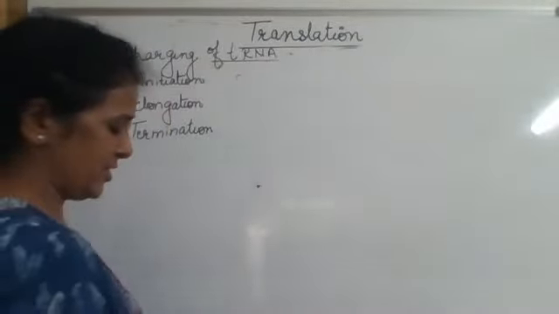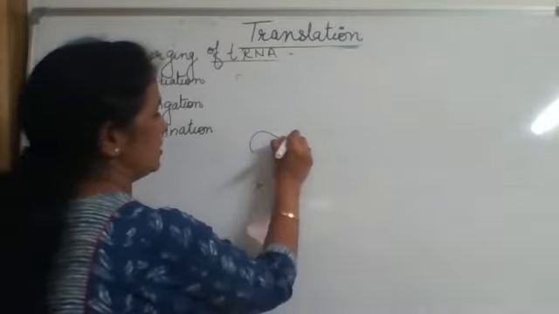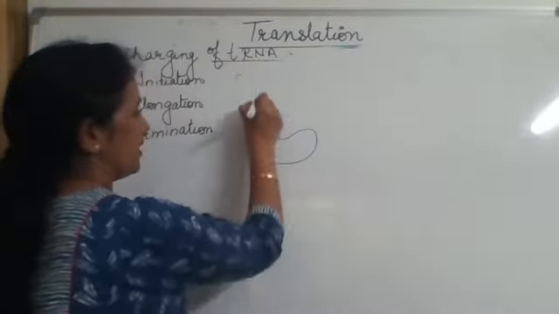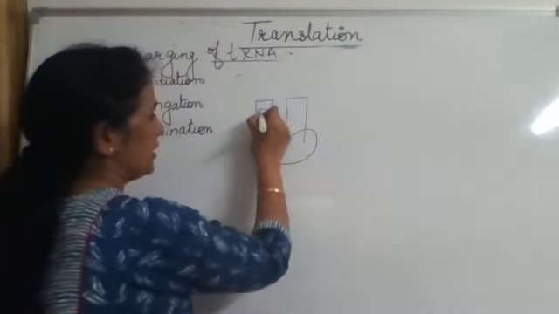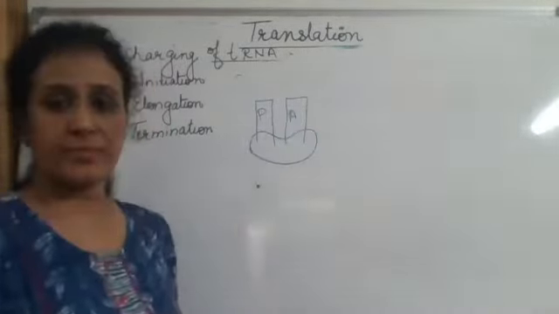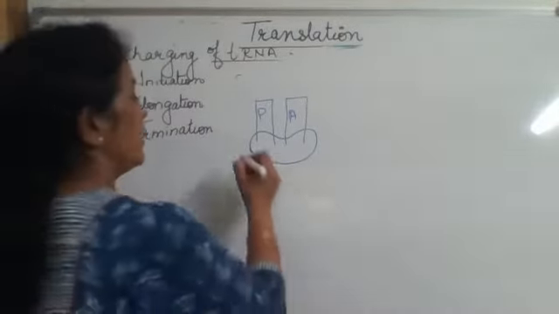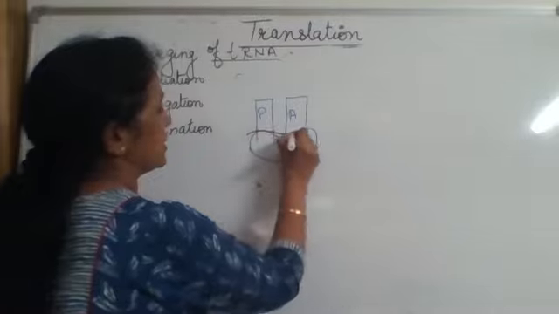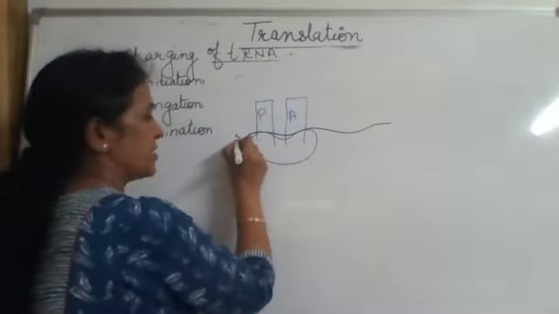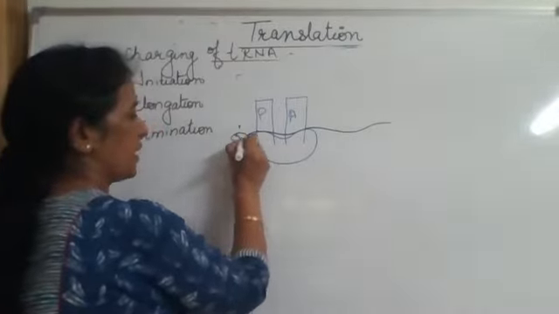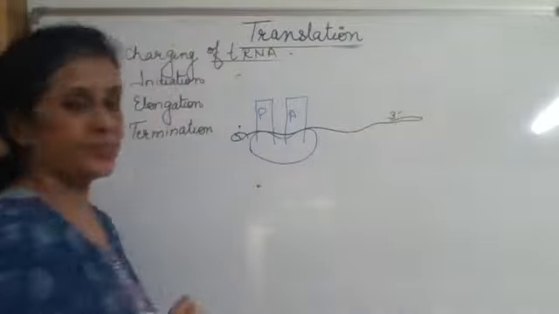So in the first step, this is the small subunit, and there are two binding sites, P and A. Now the mRNA will come and bind over here. This is 5' with capping. This is 3' with tailing.